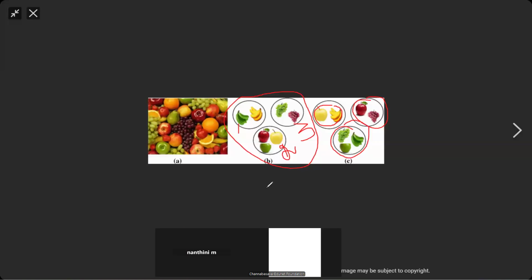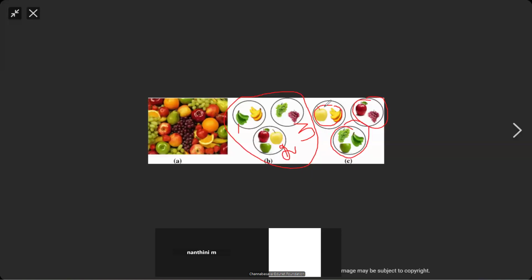Clustering the data based on similarities. Can you understand? We will be feeding the machine only the input without any output. So what will it do? It will try to find the similarities inside the data and cluster or group the data based on that. For the first example, it is trying to cluster based on the species. What are the species here? Banana, grape family, and apple family.